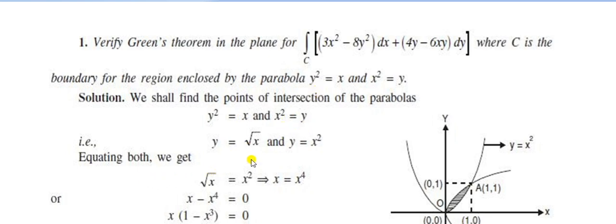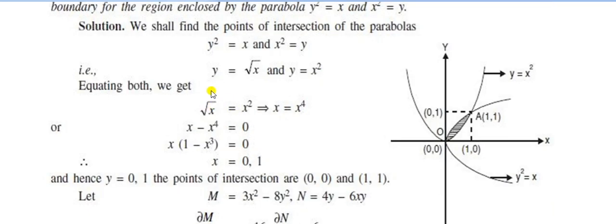Equating both, root x = x², or x = x⁴, or x minus x⁴ = 0. Taking x common, x(1 minus x³) = 0, so x = 0, or x³ = 1, so x = 1. Therefore x values are 0 and 1, and hence y is 0 and 1. The points of intersection are (0,0) and (1,1).